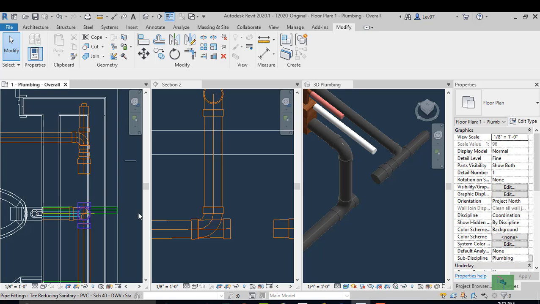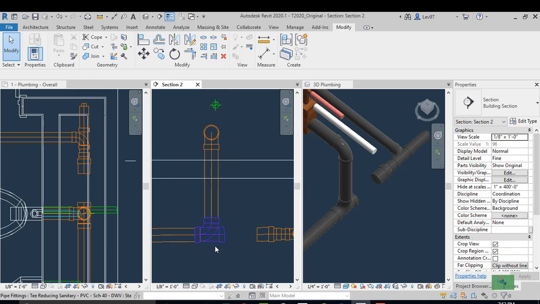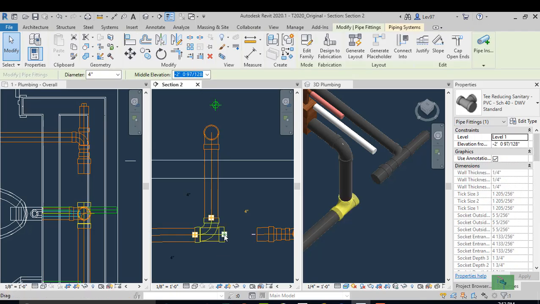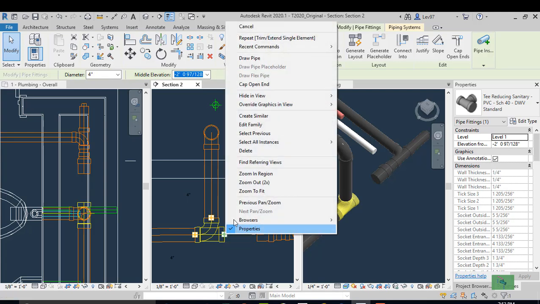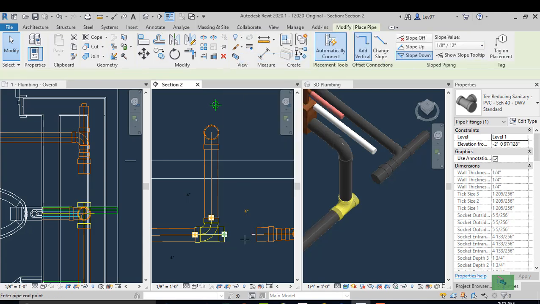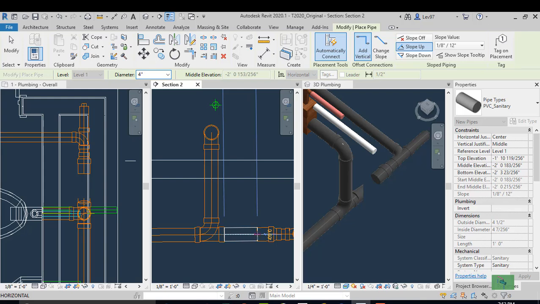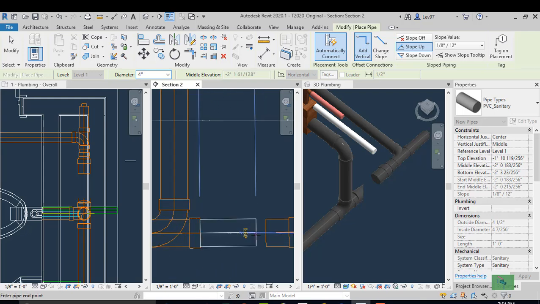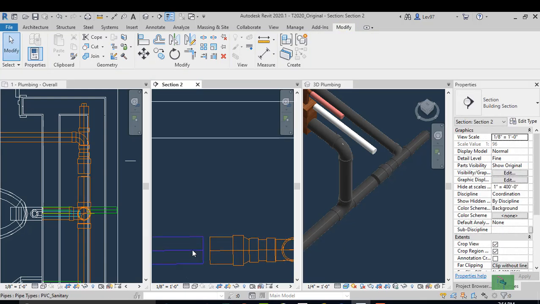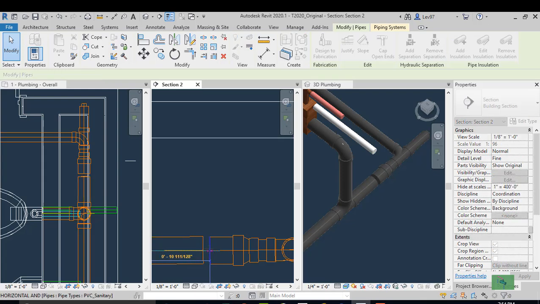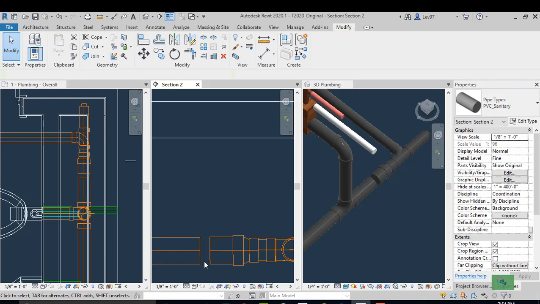It's a little close, but I'm going to go to my section view and, just for fun, draw my 4-inch pipe, slope up, and let's connect in. Revit was supposed to connect. Let's drag. Let's see what happens if I drag this in. Nope, that's not going to work either.